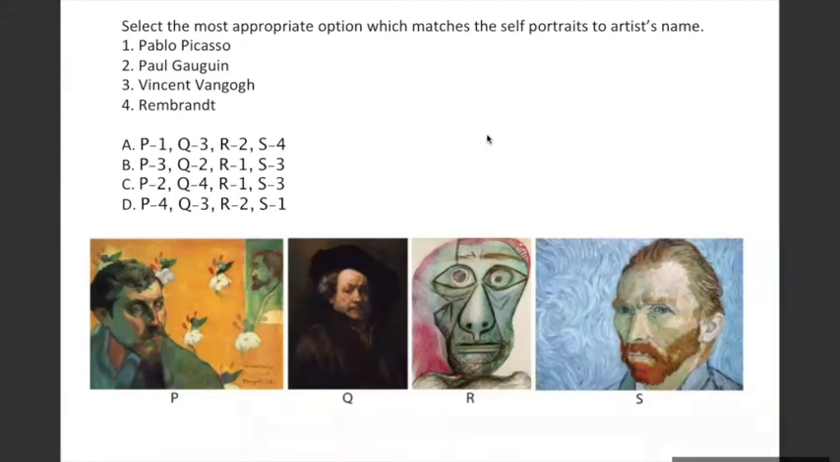So whenever you're looking at an artist's work, you should look at the style: the way in which the person draws something, the way in which the person draws human beings, the way in which his strokes are happening, the color schemes that he uses, and the level of abstraction. So very easily you will be able to guess the artist who is associated with the artwork that is shown to you.